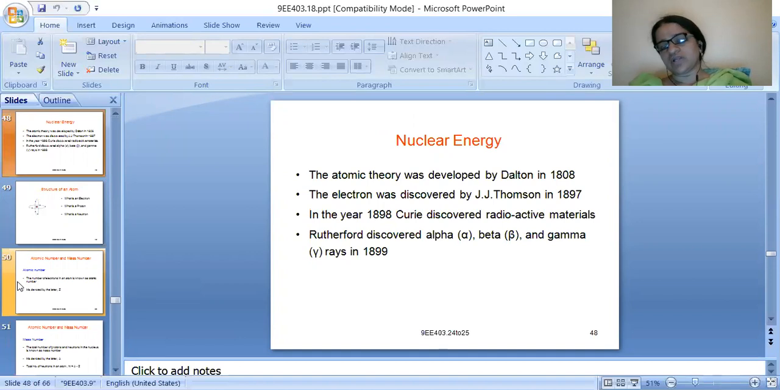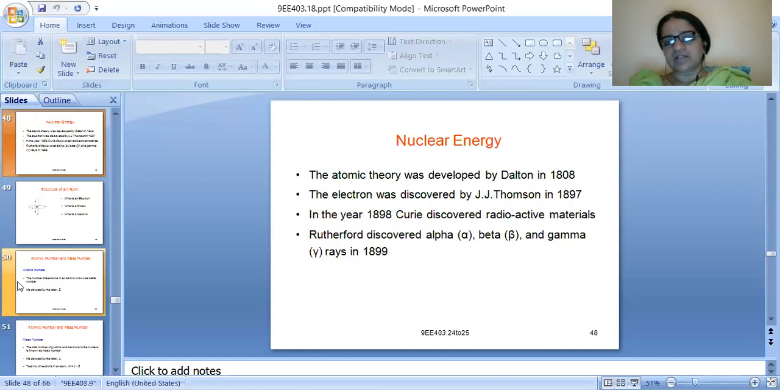How did nuclear energy come into picture? Let us have a look. The atomic theory was developed by Dalton in 1808, the famous atomic theory which we learn at school level. Next, the electron was discovered by J.J. Thomson. The charge of the electron is minus 1.602 into 10 to the power of minus 19 coulombs. We even know the mass of the electron, 9.31 into 10 to the power of minus 31